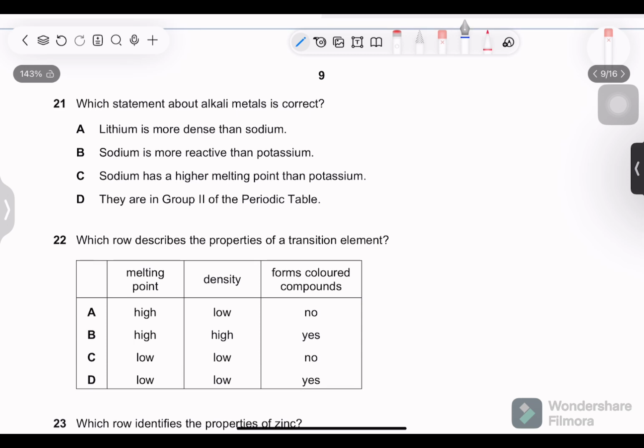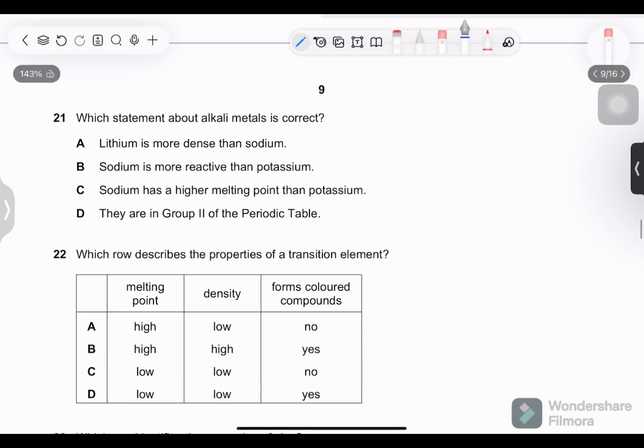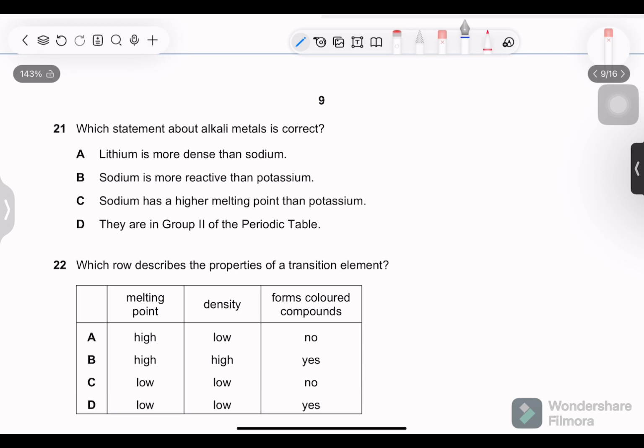Which statement about alkali metals is correct? Alkali metals are group 1 elements. You need to know their properties, their trend along the group. Lithium is more dense than sodium? No. We know density increases down the group. The same goes for melting points and boiling points. So sodium will be more dense than lithium.